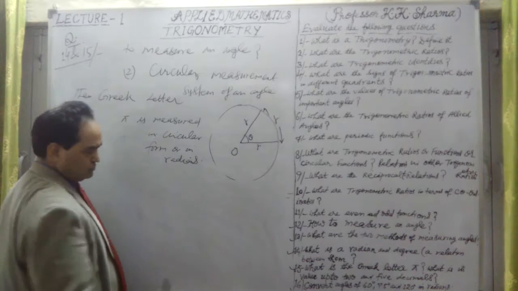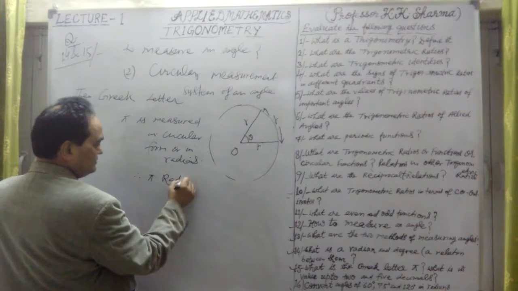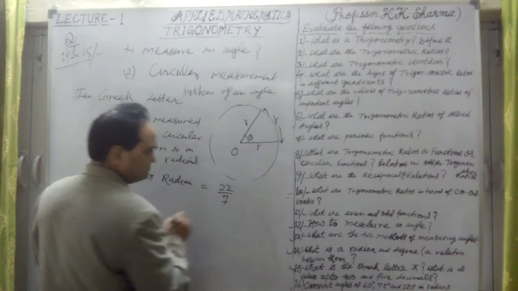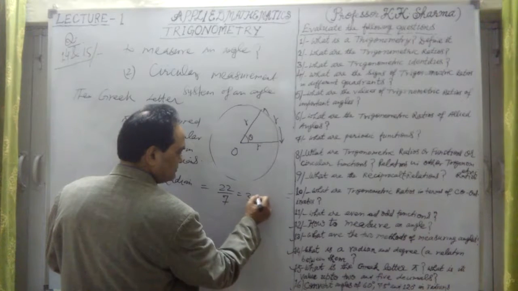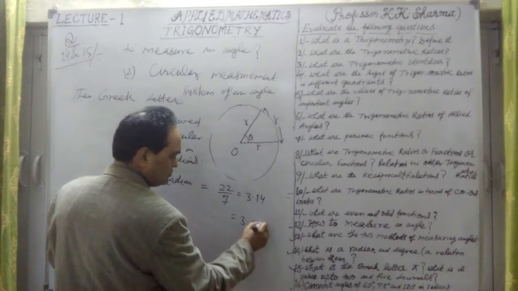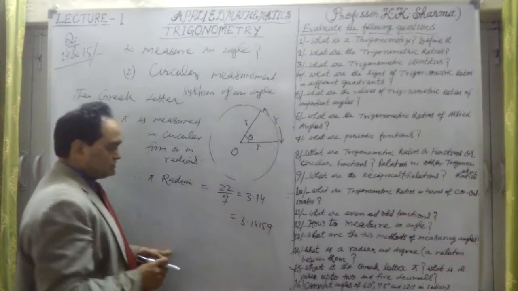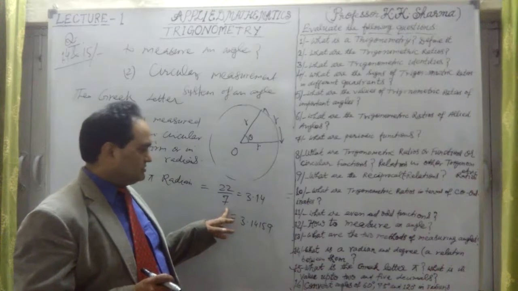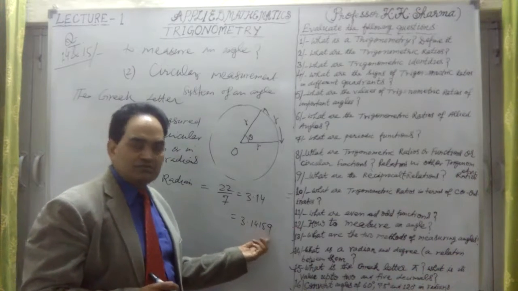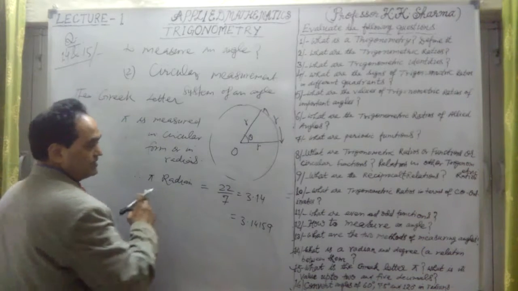What is pi radian equal to? Pi radian is equal to 22/7. Its value in 2 decimals is 3.14, and in 5 decimals its value is 3.14159. Because 7 is a prime number in the denominator, it is a non-terminating decimal. In 5 decimals we write 3.14159. This is the value of pi radian.